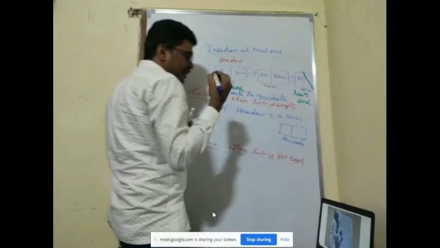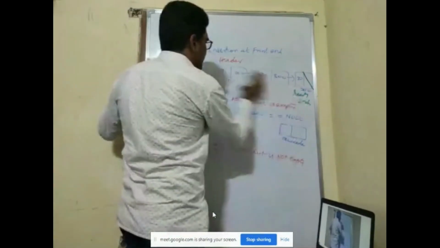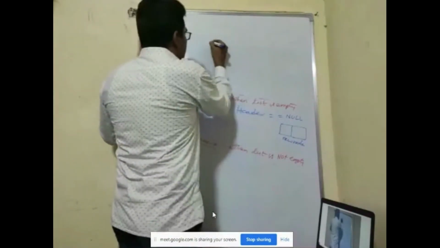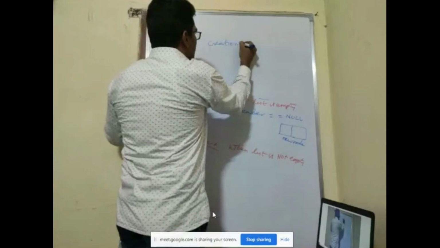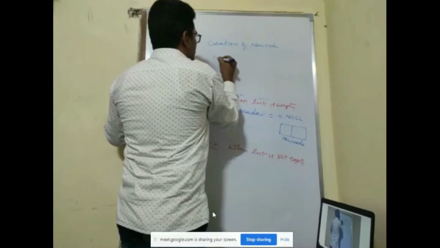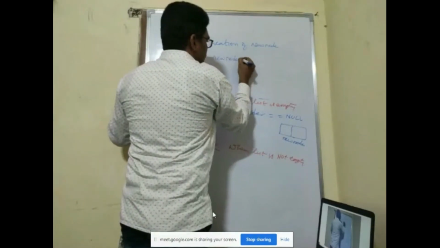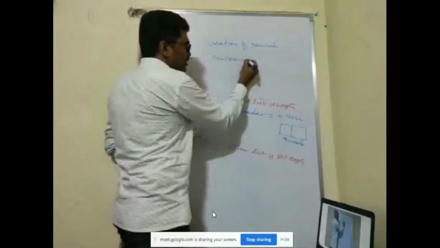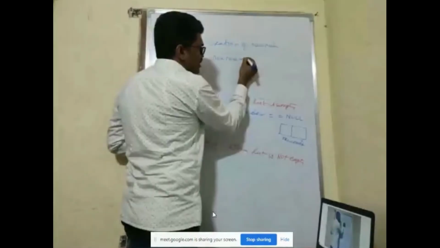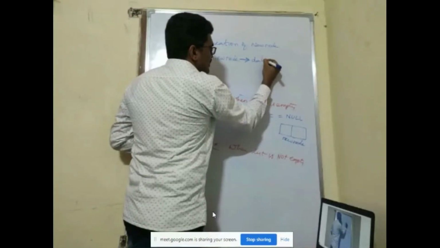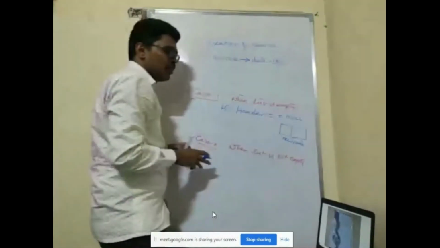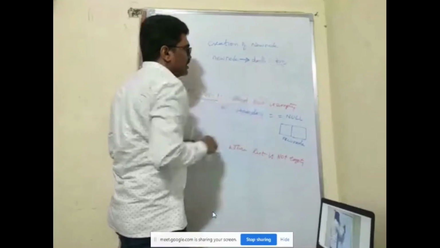I'll write the creation here. So the first thing that you have to do is the creation of the new node. To refer to the fields in the node, we use the arrow, because it is a pointer. New node arrow data is equal to the value that they give. For example, it is stored in a variable called item. So new node data is equal to item.